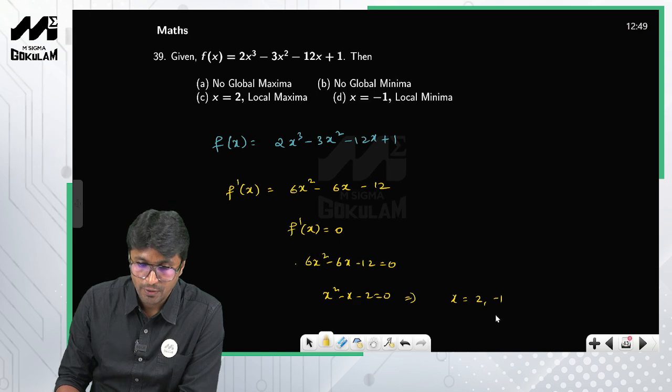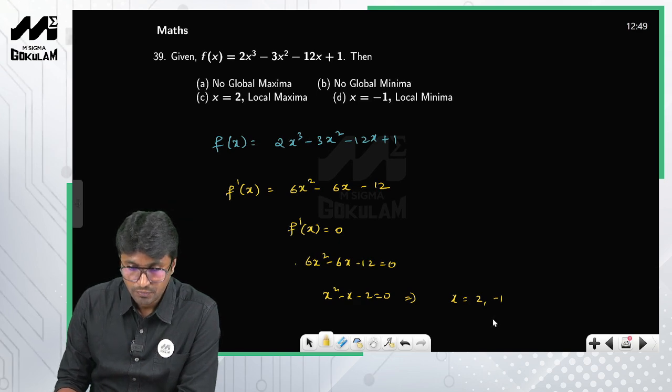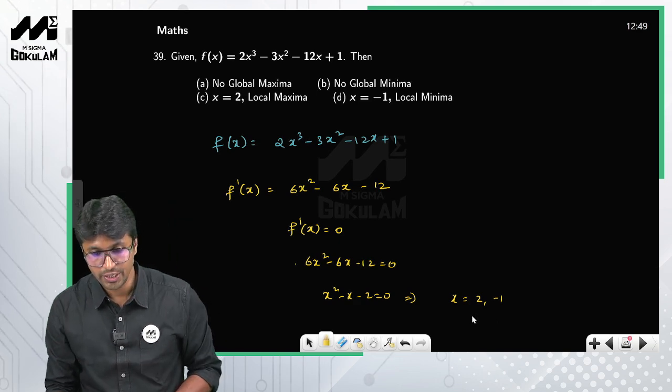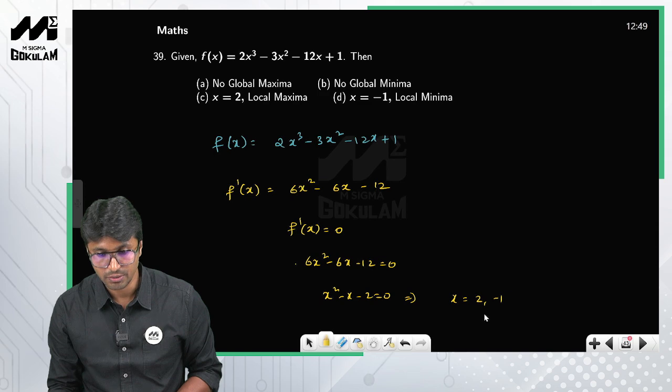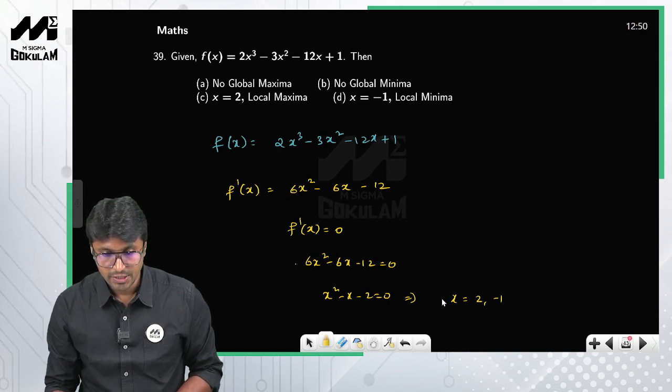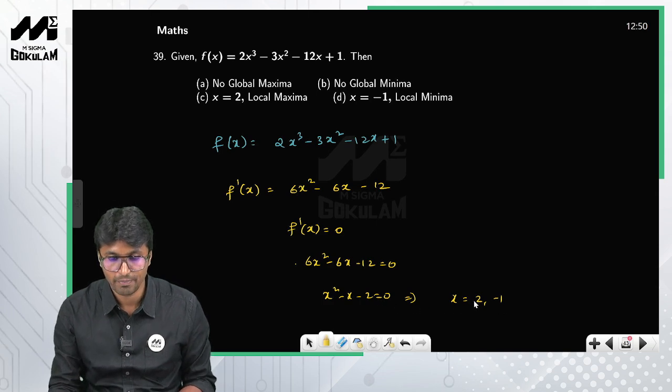Okay, now what is it that you get here? So the roots of this are nothing but x minus 2 into x plus 1, and this is nothing but 2 and minus 1. And tell me, what about the second derivative? So f double dash of x is nothing but 12x minus 6, right?